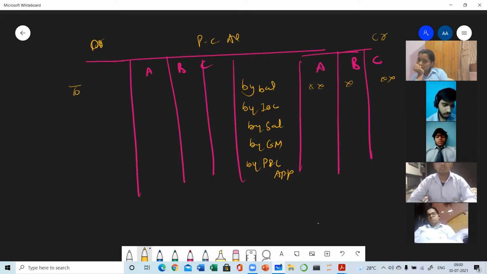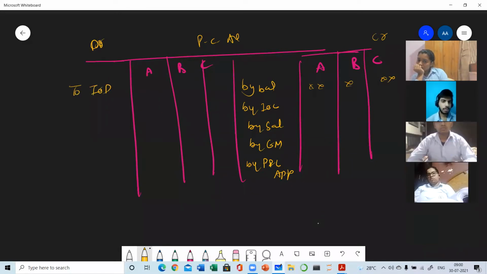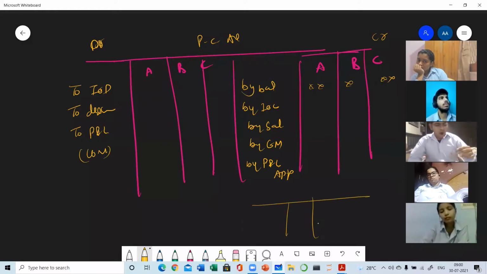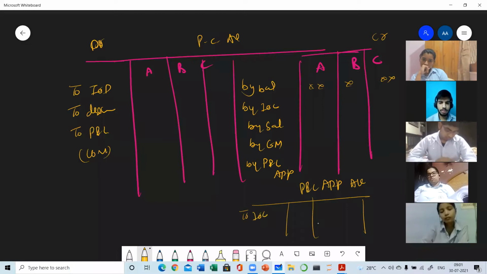Here I had written to IOD, to drawings, to P&L appropriation. This is for loss. And I was telling you the inter-account posting. This is the P&L appropriation account, and here to IOC, to salary, to commission, all these items are written on the debit side, and here by IOD is written on the credit side.